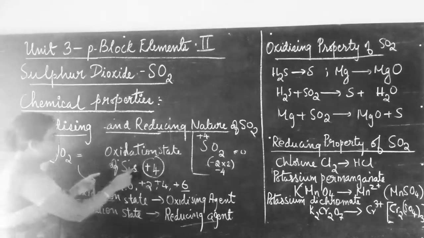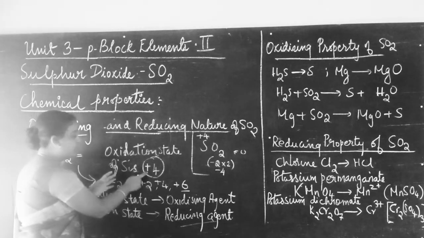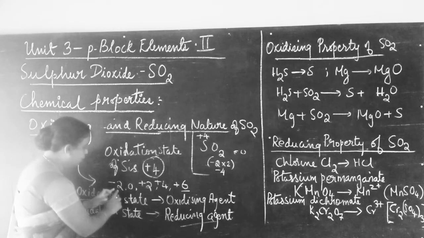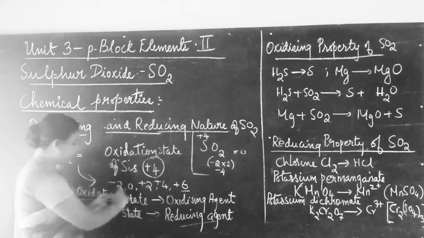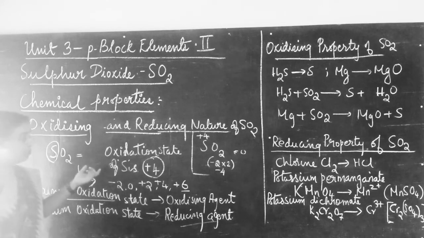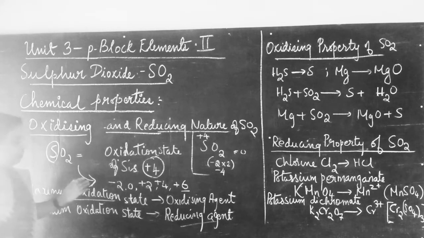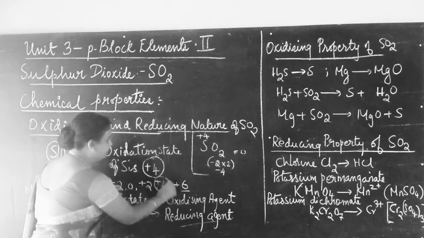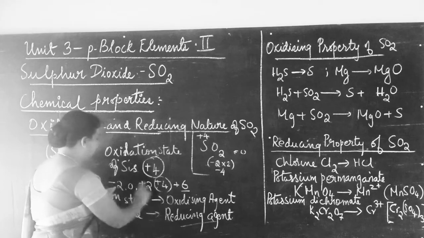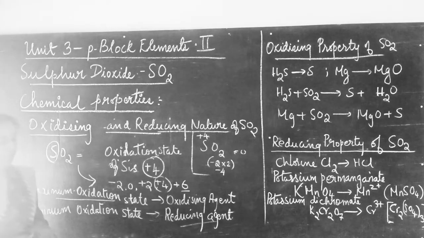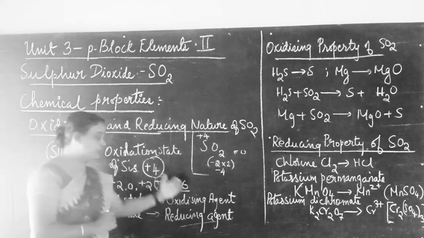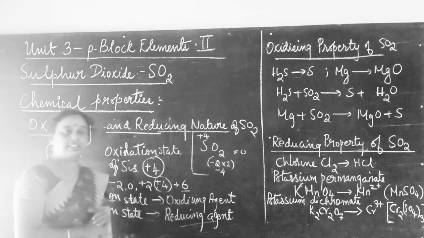Now this +4 oxidation state of sulfur in sulfur dioxide is coming in between -2 and +6, as it is an intermediate state. It is for this reason that sulfur is acting both as an oxidizing agent as well as a reducing agent.